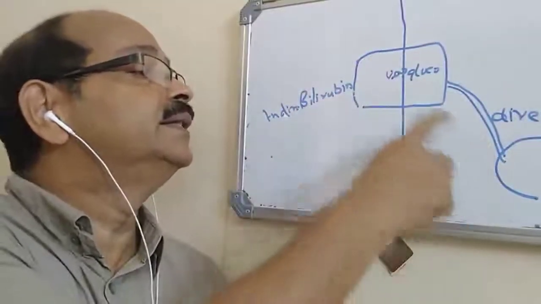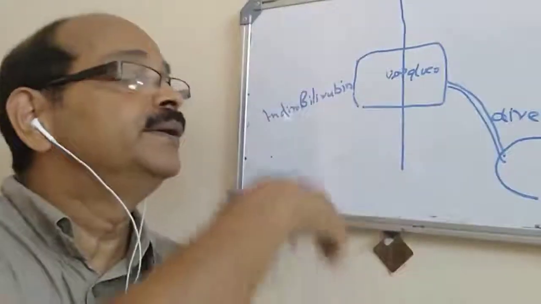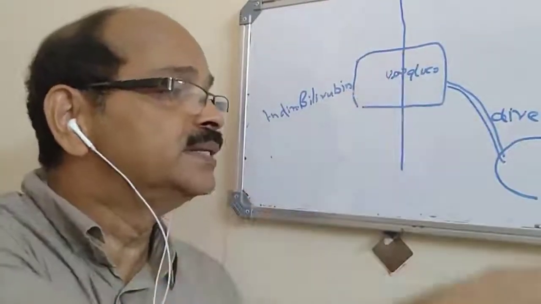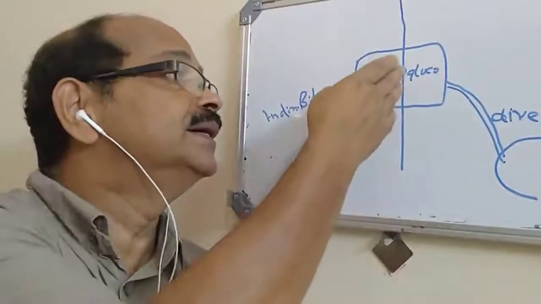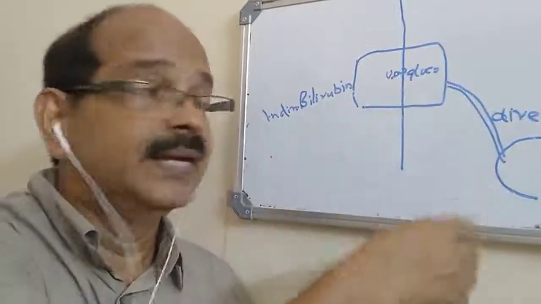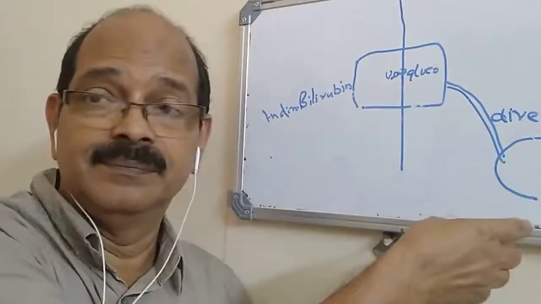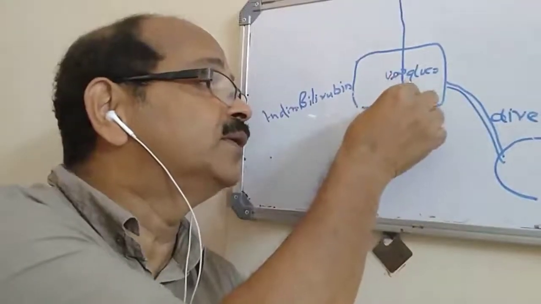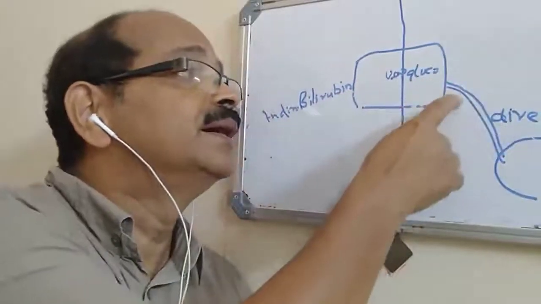If the conjugation happens, it goes out, and direct bilirubin going into it won't come back. If it is conjugated, it goes out. If after conjugation there is any pathology beyond this, it is not entering into the canaliculi.